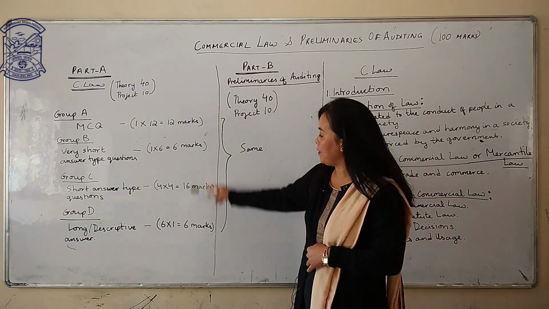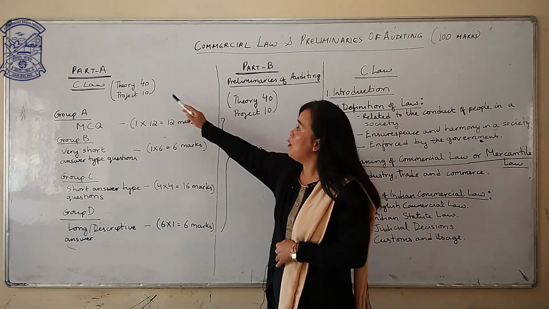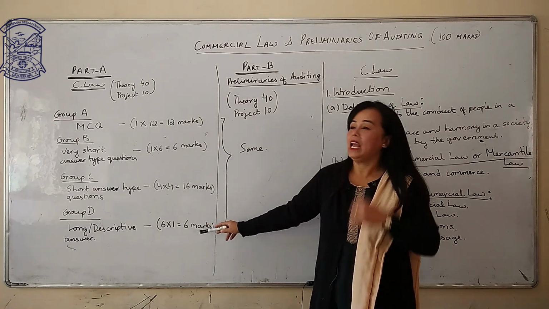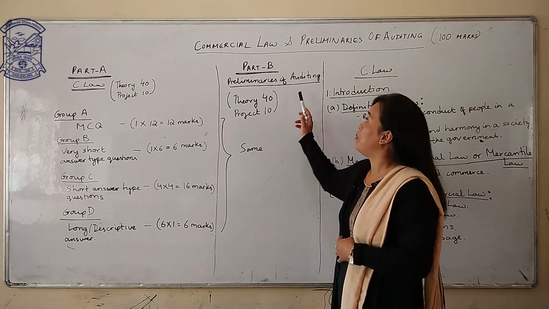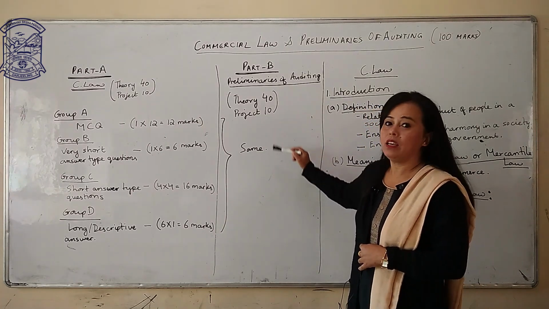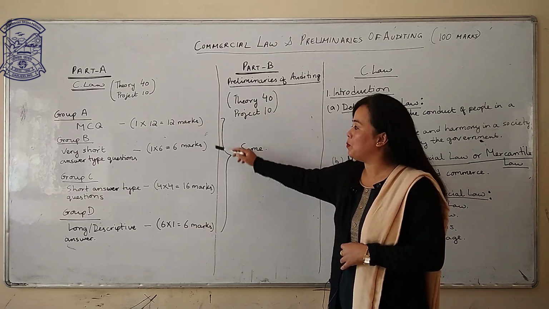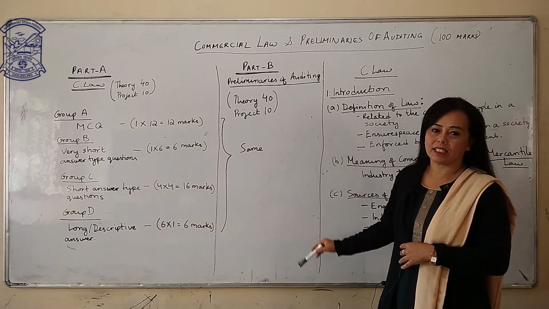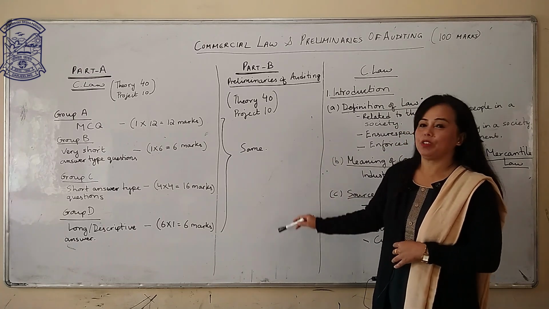So, total you have here, Commercial Law Part A, 40 marks theory paper. Okay? Now, Part B, Preliminaries of Auditing, exactly the same pattern. Here also you will have Group A, Group B, Group C and Group D, same marking system, same marks distribution.